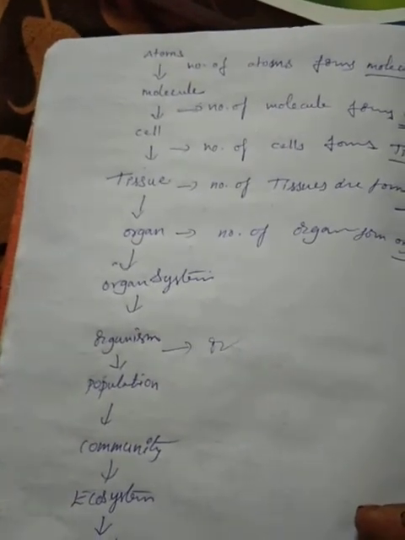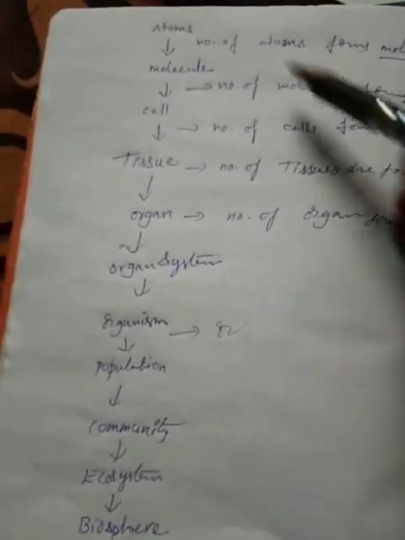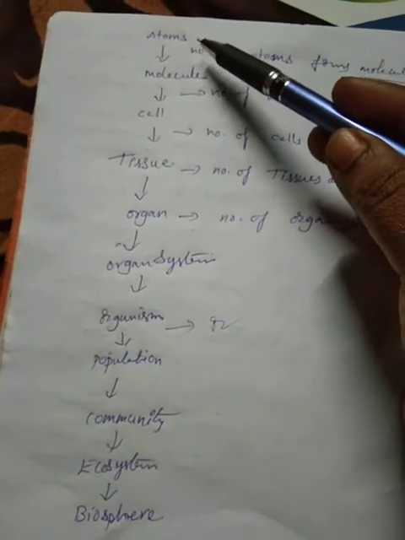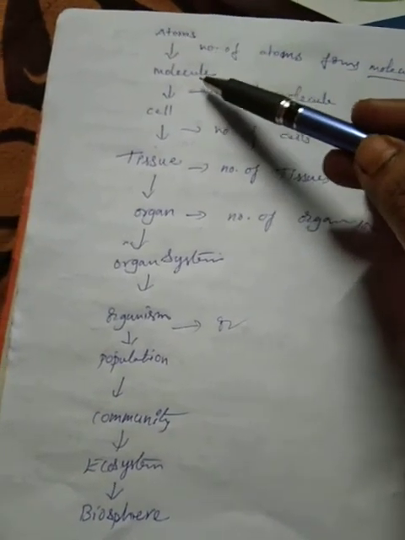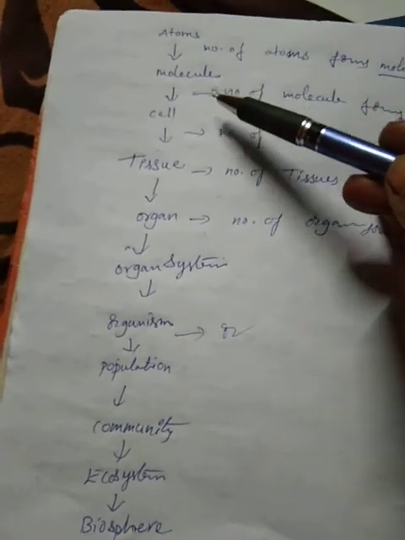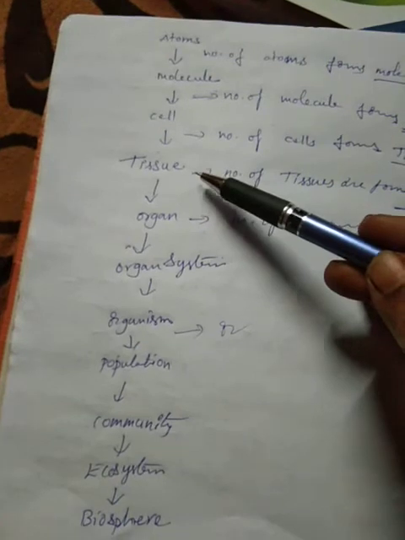As biology students, all of you know how an organism is formed. First of all, atoms form. A number of atoms fuse to form a molecule. Molecules fuse to form a cell. Cells fuse to form tissue.